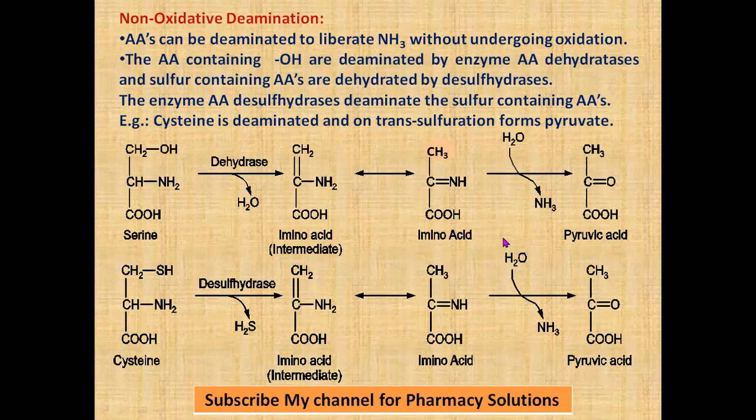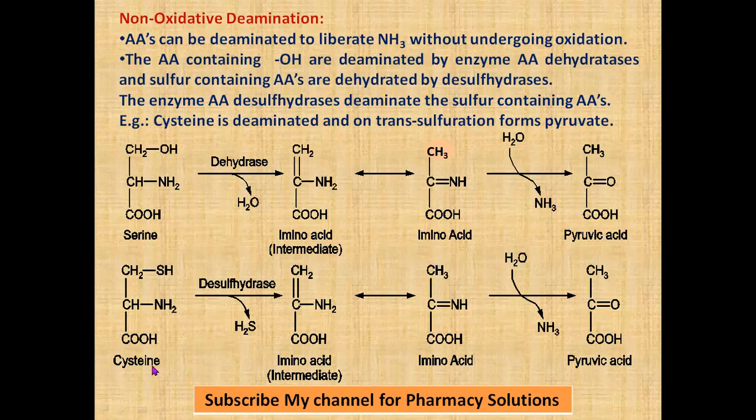This step is non-enzymic. Here this imino acid combines with a water molecule, forming NH and H2, with liberation of ammonia. The ammonia is liberated and this O is attached here, so it forms a keto acid. So there is formation of the corresponding keto acid. This is pyruvic acid.